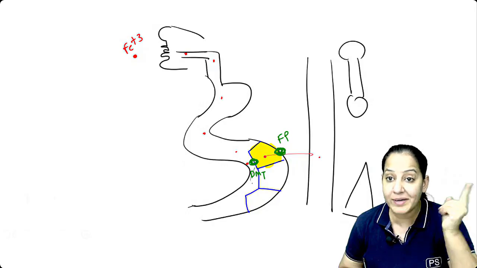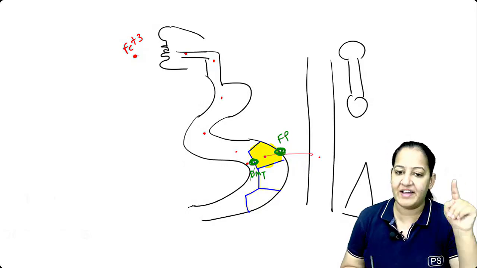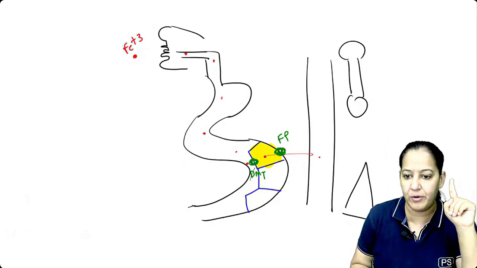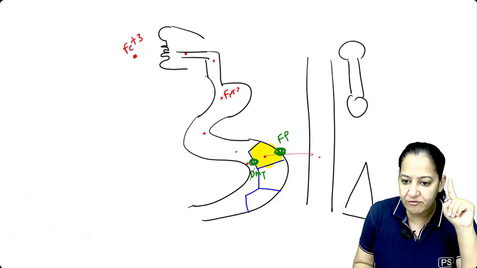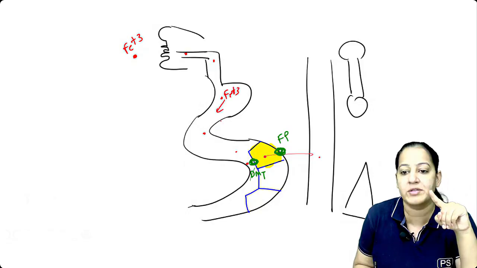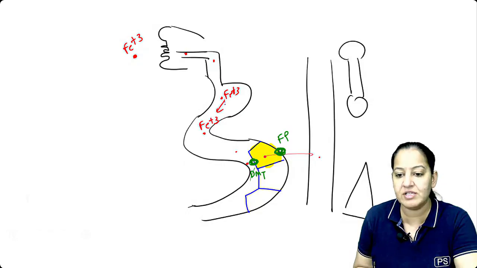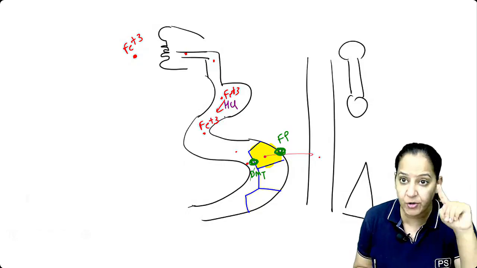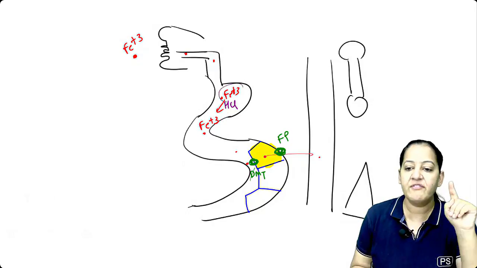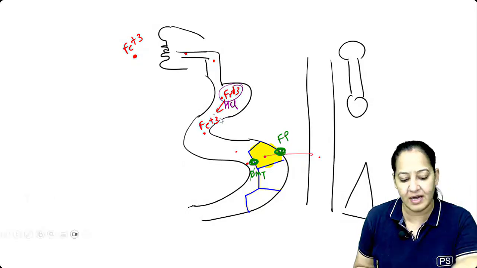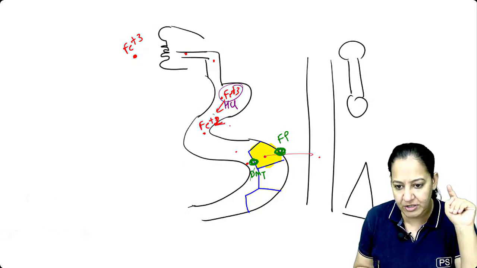Now, as the name indicated, it is DMT. What is D? Divalent. It will not take ferric iron. Whatever iron we are taking, it is Fe3 positive. So first we have to convert Fe3 positive to Fe2 positive. Then only it will get absorbed. So convert Fe3 positive to Fe2 positive. This conversion is done by HCl, hydrochloric acid present in the stomach. It converts ferric iron to ferrous iron. Can you see Fe3 positive get converted to Fe2 positive?